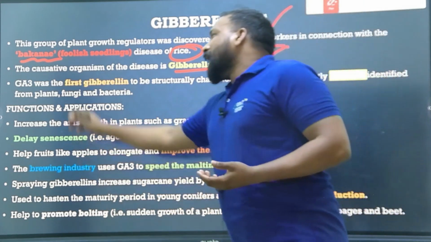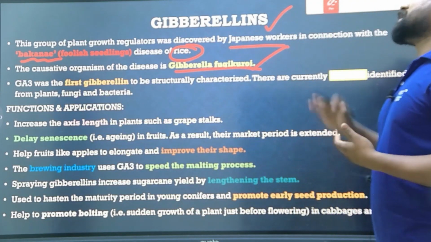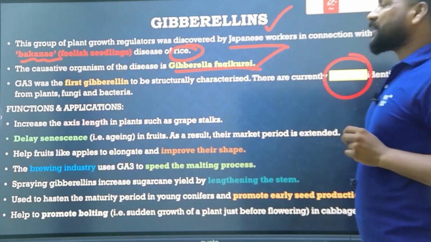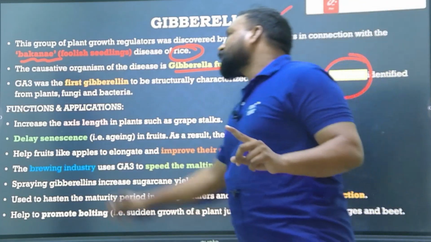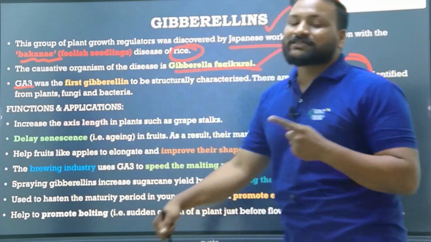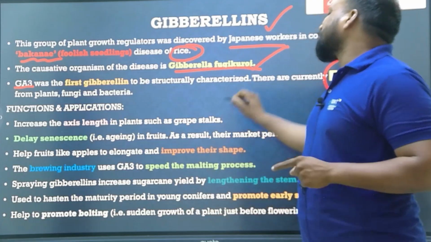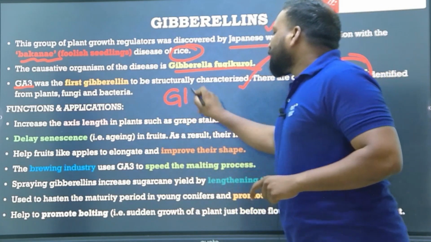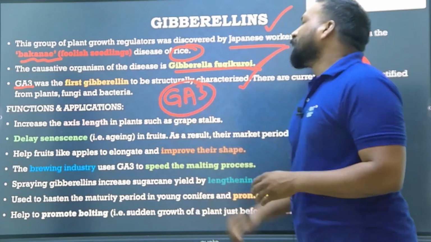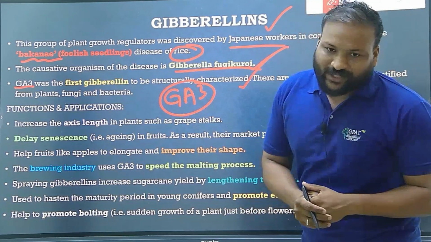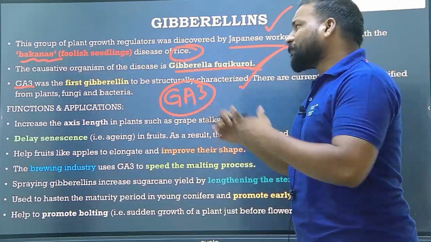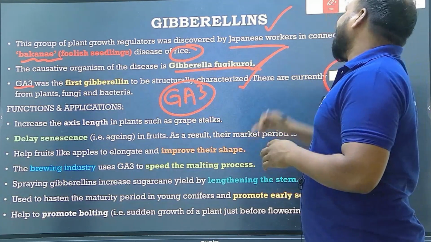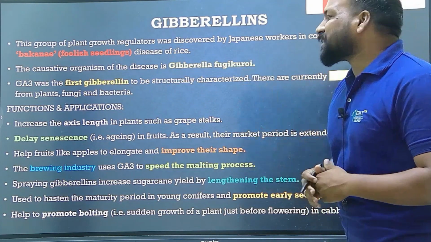In gibberellins, there are a total of 136 gibberellic acids, but only GA3, gibberellic acid 3, is the first gibberellin to be structurally characterized. Do remember, okay? GA3 is the first gibberellin to be structurally characterized, from plants, fungi, and bacteria. Clear? And now moving to the functions and applications.